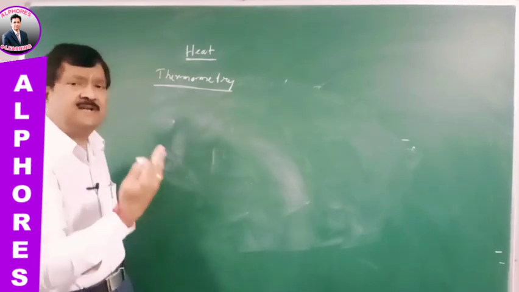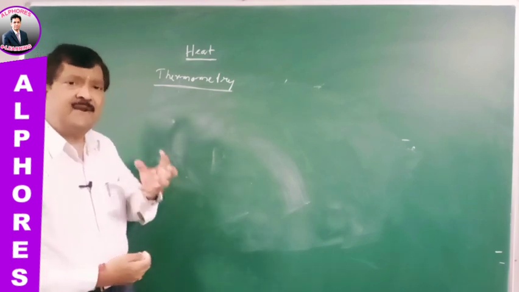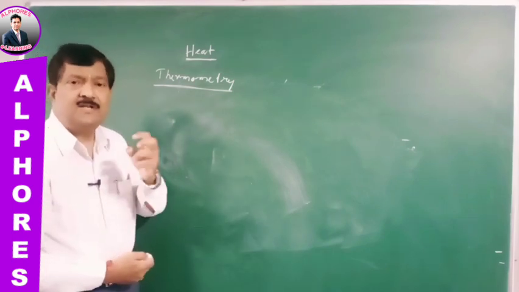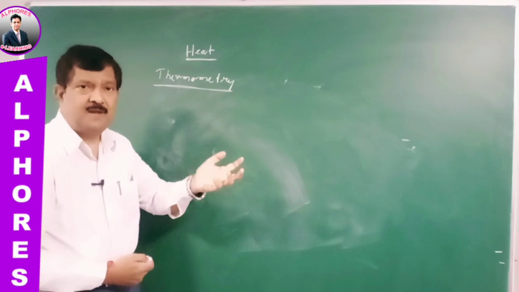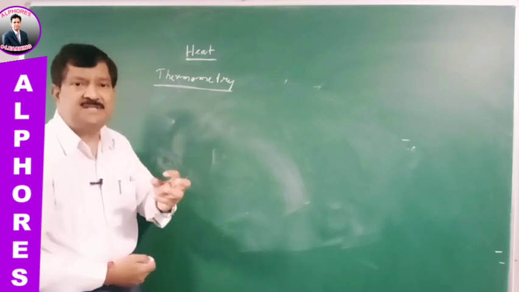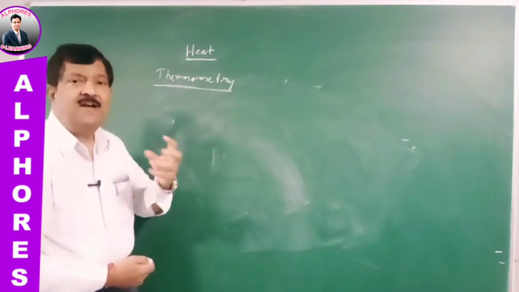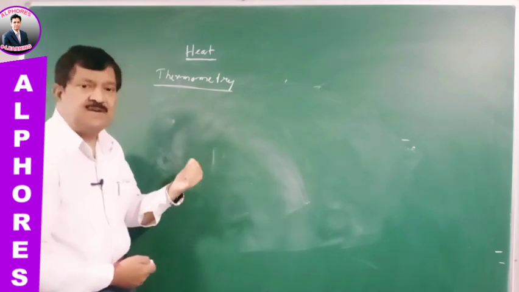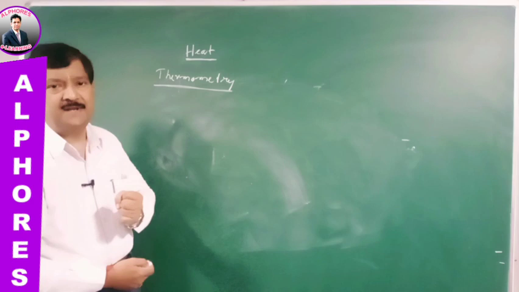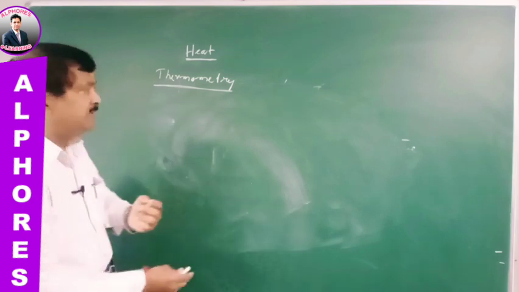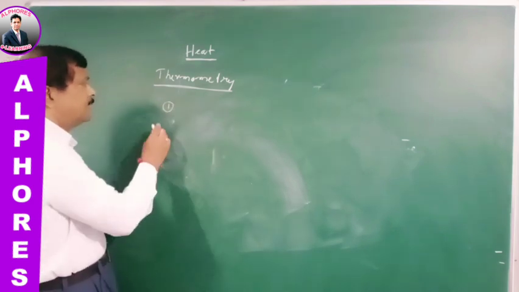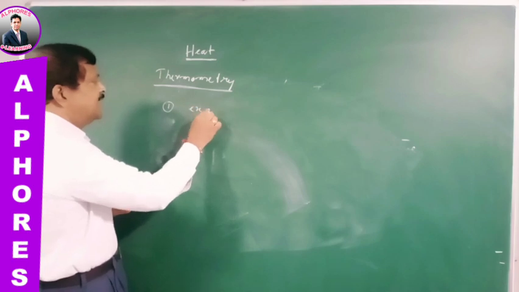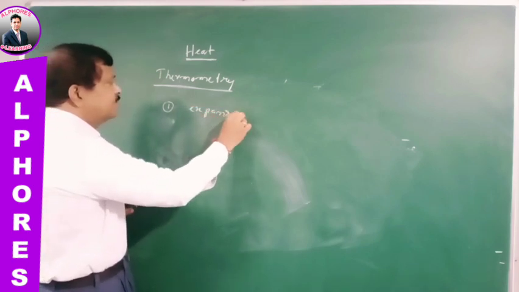What do you mean by effect of temperature? Because of increase in temperature, there are so many effects produced, and based on the effects which are produced by increase or decrease of temperature, we can measure the temperature. To give examples, number one, expansion of materials.